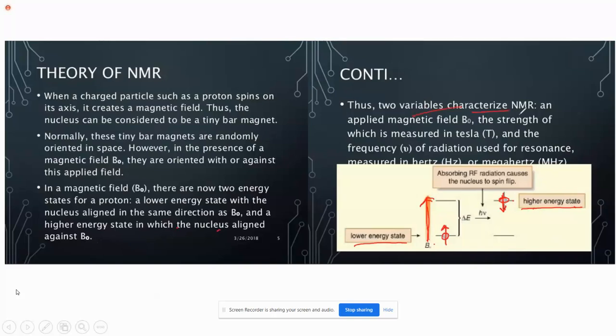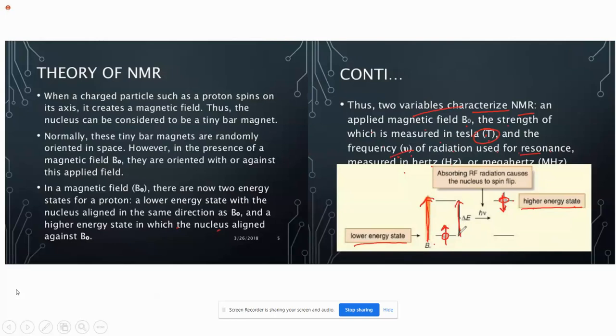Thus, two variables characterize NMR: the applied magnetic field B0, the strength of which is measured in Tesla, and the frequency nu of radiation used for resonance, measured in Hertz. So there is one frequency by which it resonates. That means it will change its spin from parallel to anti-parallel, or from anti-parallel to parallel.